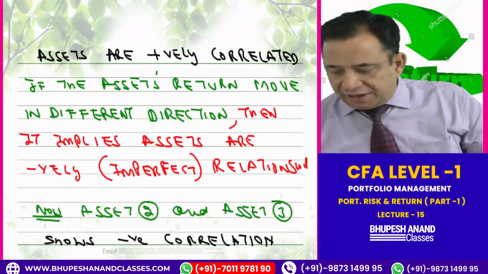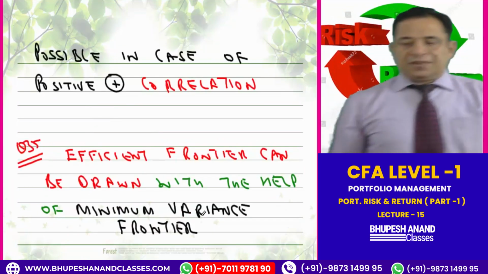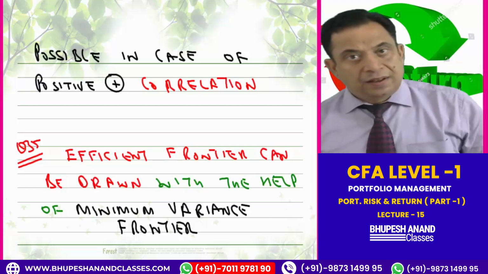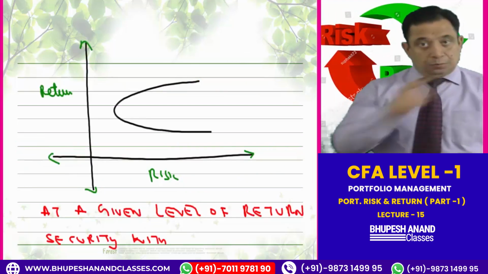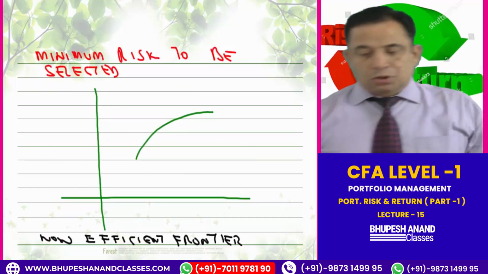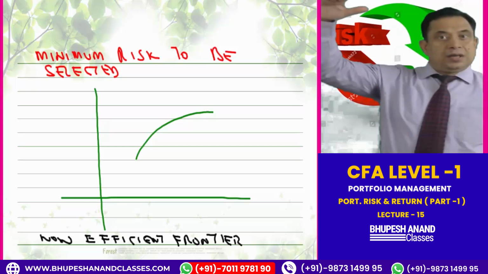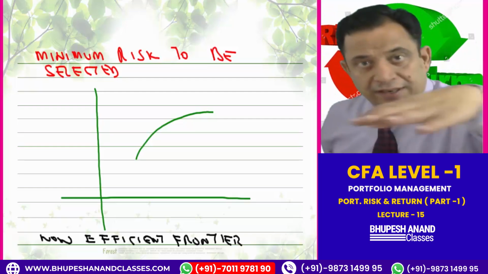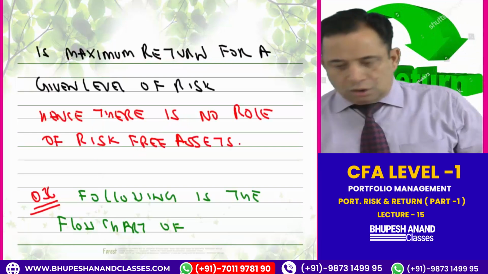Just see what I have written in question number 35. Efficient frontier can be drawn with the help of the minimum variance frontier. We know that. I have told you the graph also. This is bullet shaped, and the tip of this bullet is named the global minimum variance portfolio. Then we can draw the efficient portfolios that are over and above that global minimum point. And in the efficient frontier or in minimum variance, we are talking of given risk or given return. So nowhere are we talking of the risk-free rate. So I have given you the answer.